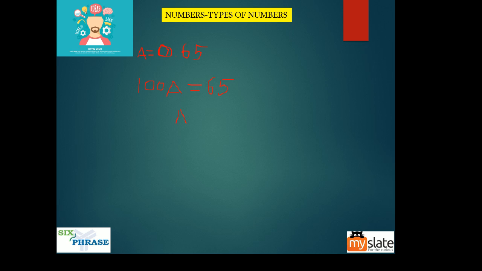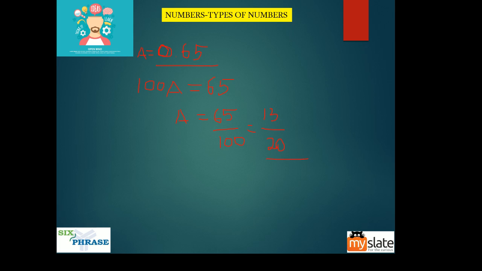What is a? A is nothing but 65 by 100. Now, is it just 65 by 100? Can I not reduce it to its lowest form? Divide this by 5, you'll get 13. Divide this by 5, you'll get 20, guys. But the important thing that you can see here is a was a decimal number here.